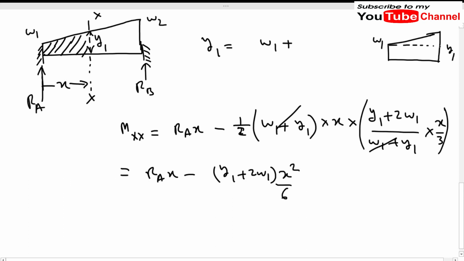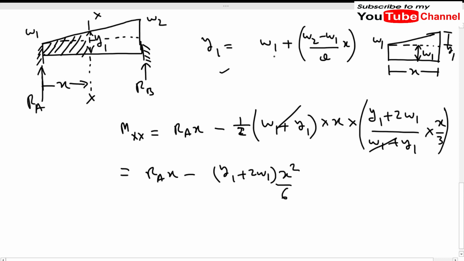This ordinate will also be W1, and the value of this ordinate will be (W2 - W1) by L times x. If I draw it here, this is a whole triangle, varying from 0 to W2 - W1, and for the distance x it will be (W2 - W1) by L into x. So from here we can find the value of Y1.